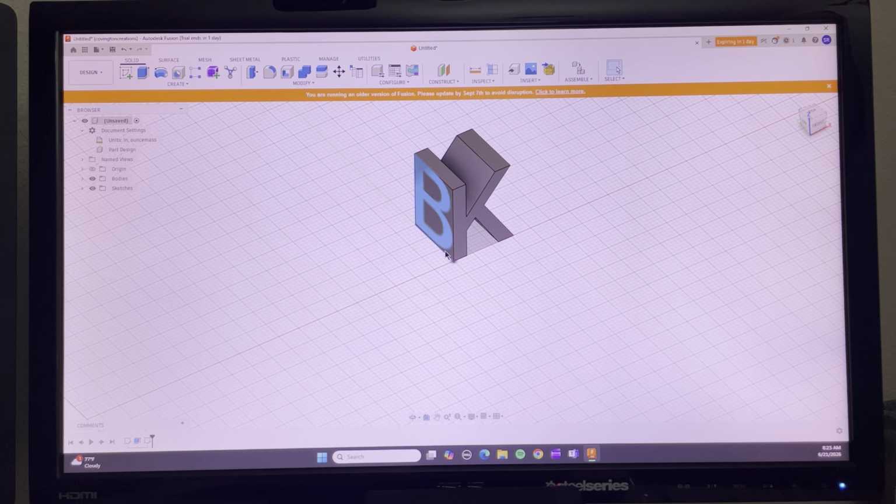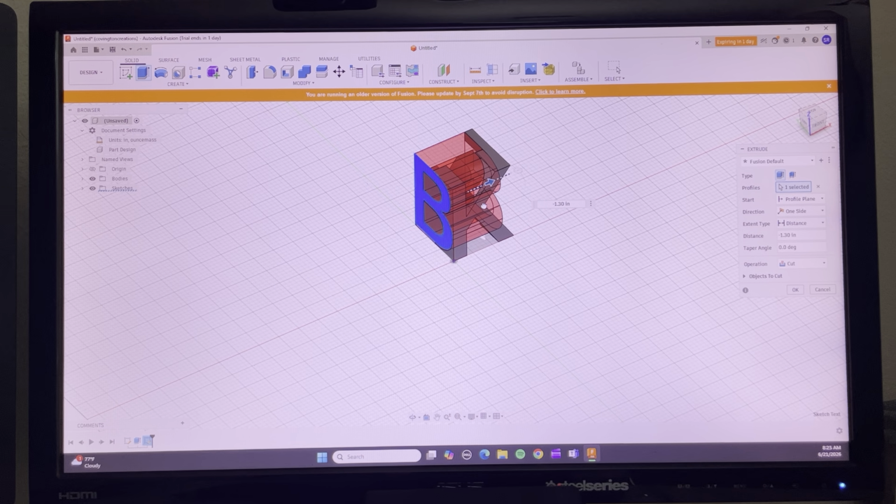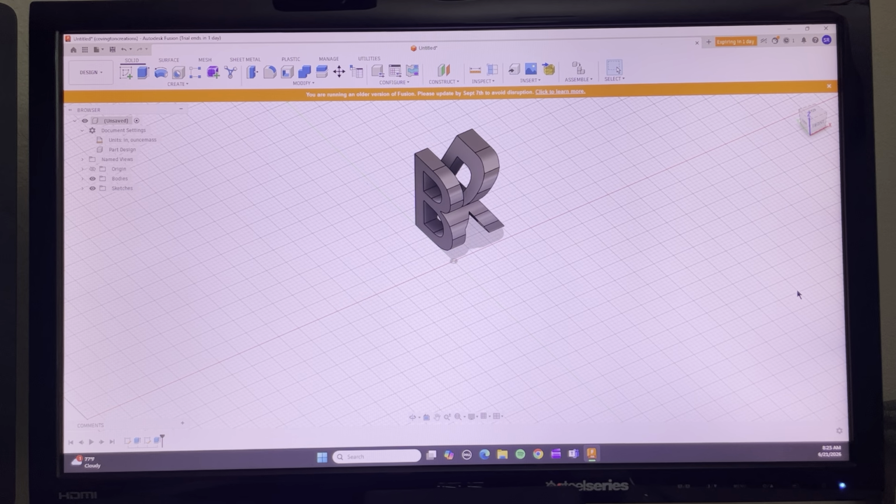Starting from your, I think this is y-axis. Okay, now you hit extrude again, and then you select the B. The arrow shows up. Go back 1.5, which is exactly how big that K is. Stop. And here's the critical part. The operation, you gotta click intersect and click OK. And that's it.